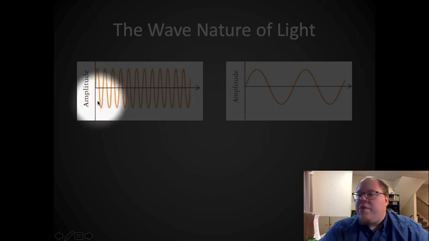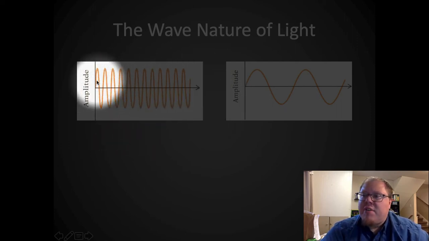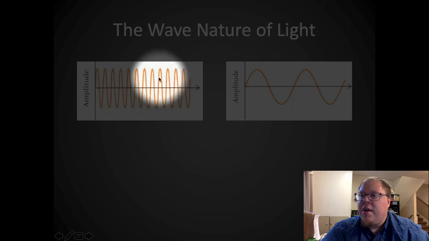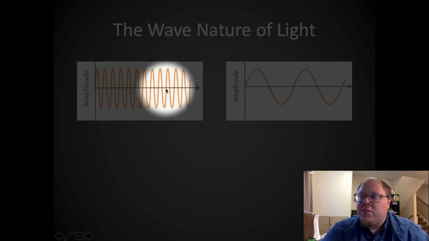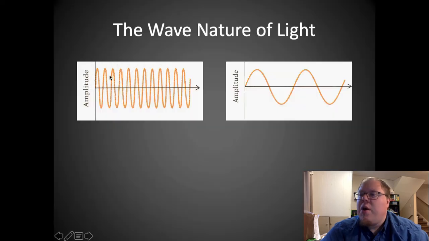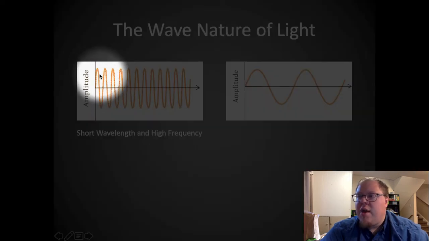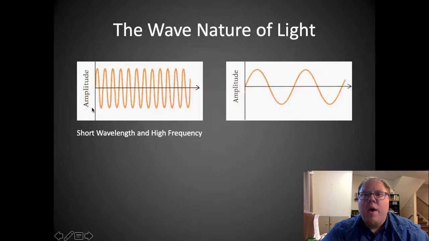So this wave here, we have essentially a whole bunch of waves, and they're really, really short. They're really together. We get a whole bunch of them, and then they're really, really short. So this is what we would call a short wavelength, because the length of the wave from, say, each peak to peak, or each trough to trough, is pretty short distance here.